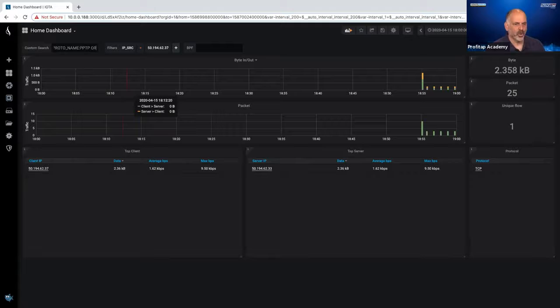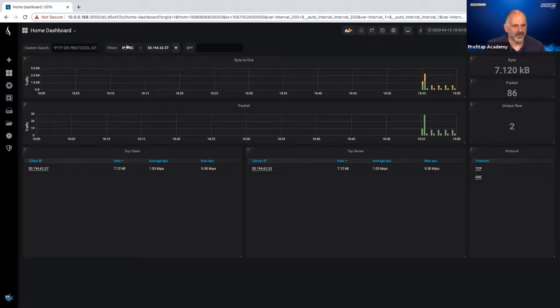I'm going to say, or protocol colon 47. Now, what does that mean? GRE that we use to transfer the data uses protocol 47. So now we've set a filter, and I can say, well, we saw GRE there. That means that that connection was established. That connection's working. All right.